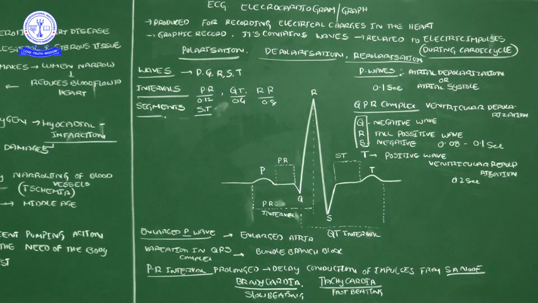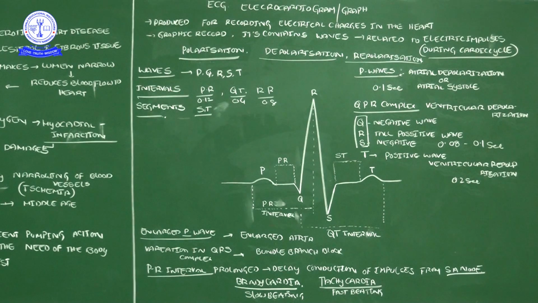Okay, those electrodes are kept in different places of our body: two belong to the hands, two belong to the legs, and two belong to the chest. Before fixing them, they use some gel, then fix the electrodes, which pick up the electric impulse of the heart.